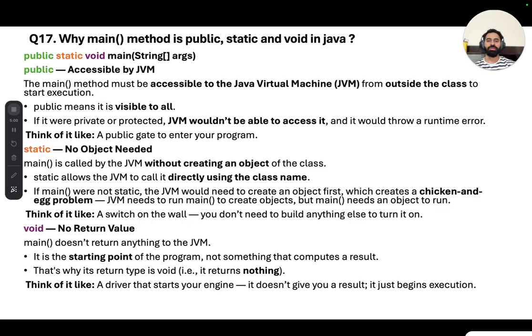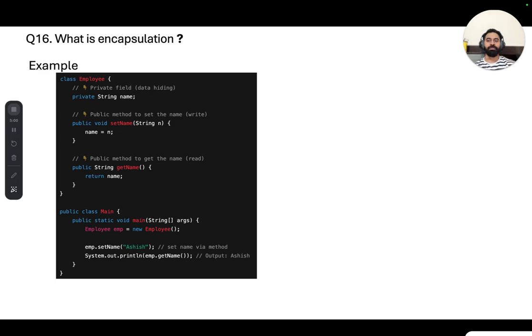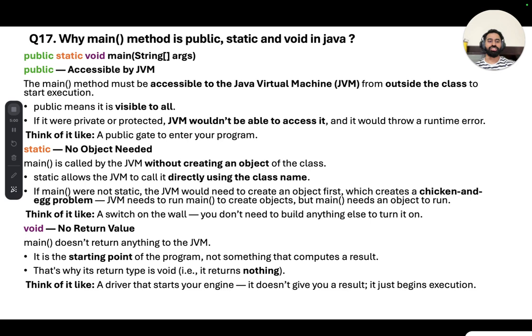Now the next question that has been asked is why the main method is public, static and void. This is a very important question, because by default the JVM reads the main method as public static void main with the String argument as an array, right? So why is it public? Because the JVM has to access it, right? That's why it is defined that the main method should be public.